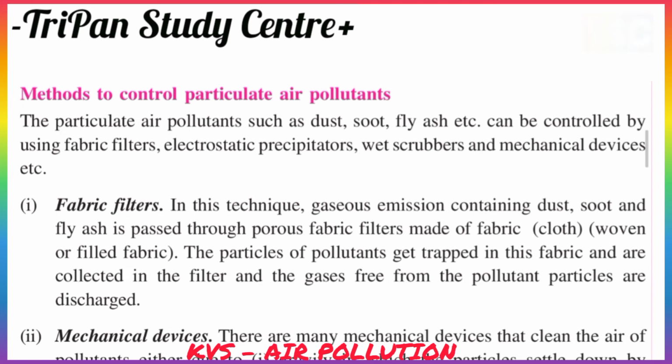In this technique, gases containing dust, soot, and fly ash pass through a porous fabric filter made of cloth or woven fabric. The particles of pollutant get trapped in the fabric and are collected in the filter, and the gas, free of pollutant particles, is discharged. The fabric filter is important here.